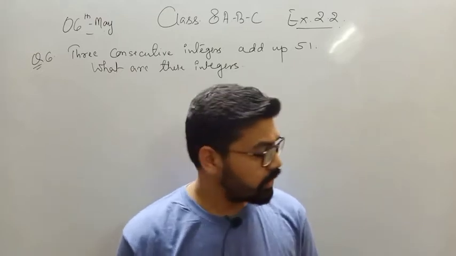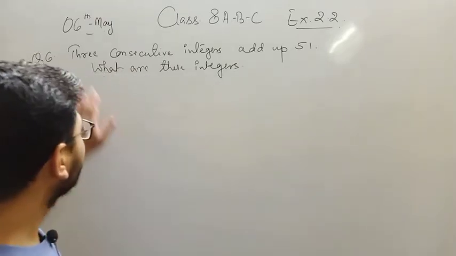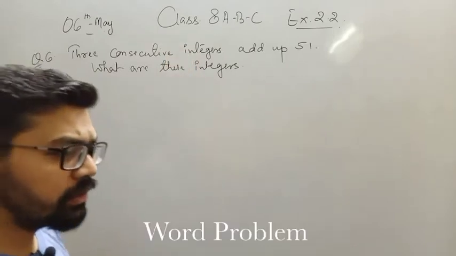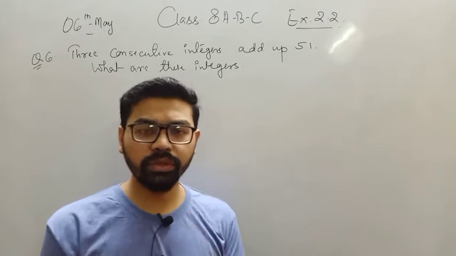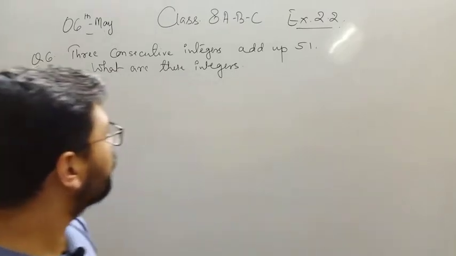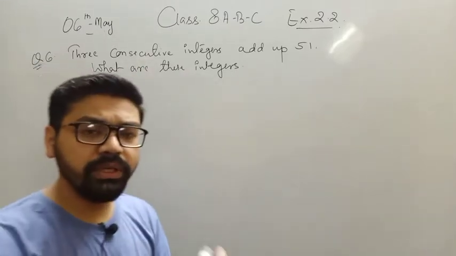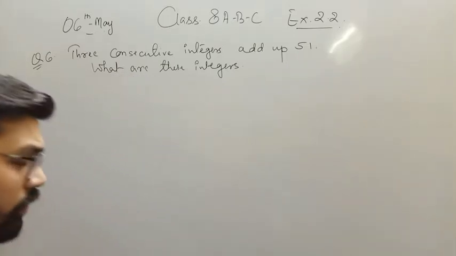Now, what are consecutive integers? I think you all must know what integers are: they contain both negative and positive values, right? Now what does consecutive mean? Consecutive means one by one, or one after the other.